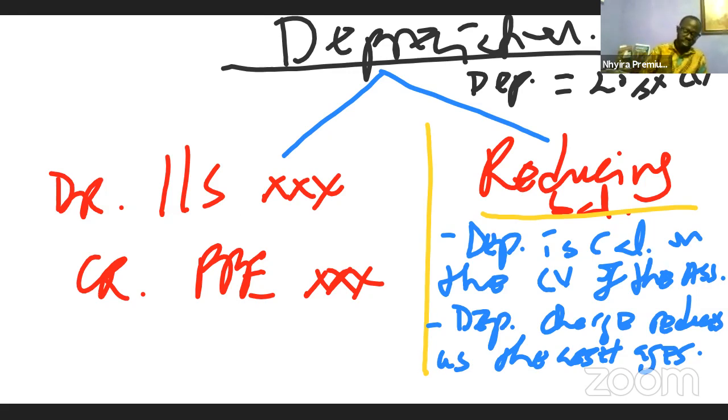You are debiting the income statement because annual depreciation charge is an expense, and that must be accounted for in the income statement for the organization. So either we are using the straight line method or the reducing balance method. Like I mentioned, there is also the sum of the years' digits that could also be used, but these are the two that we are more going to be seeing in the exam hall.